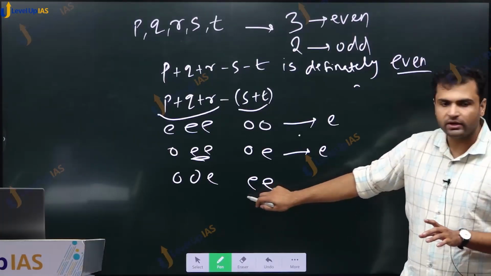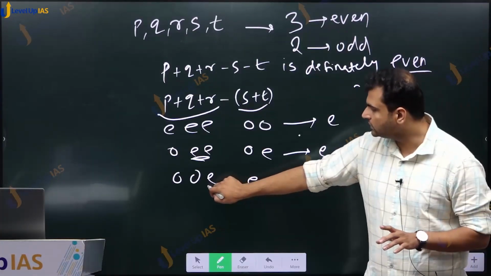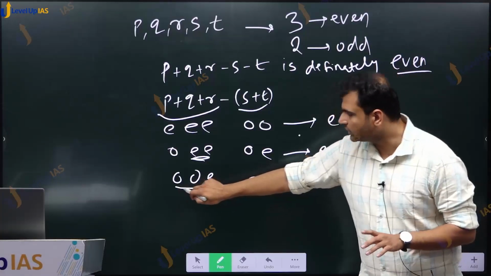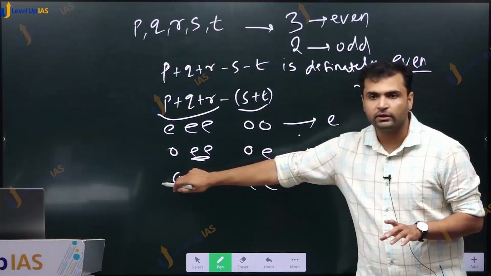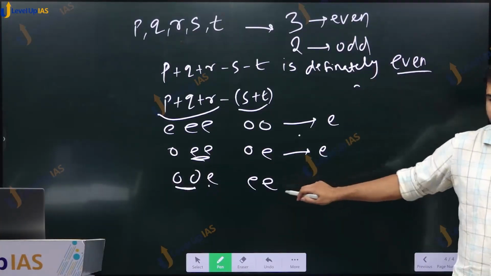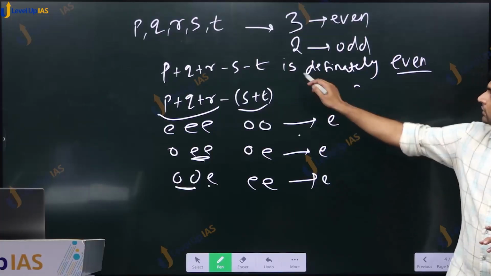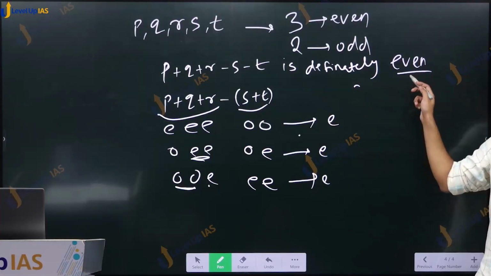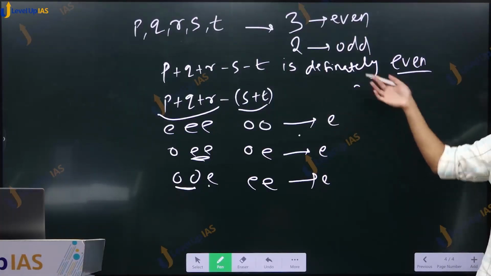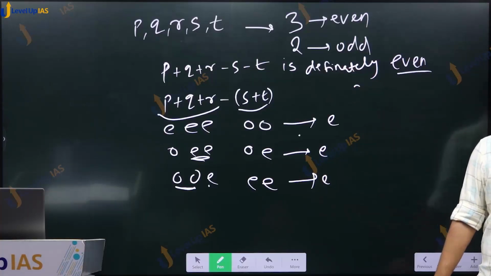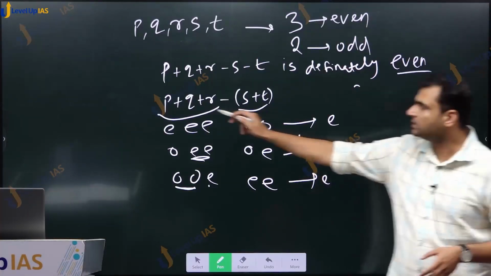Third case, this is even and this is even plus odd plus odd, this is also even. Even minus even. So is it definitely even? In all the cases it is even. So this thing is definitely even. So the first statement is correct.